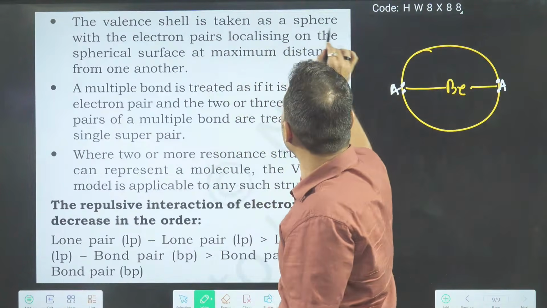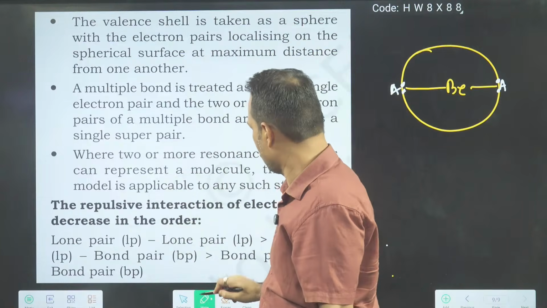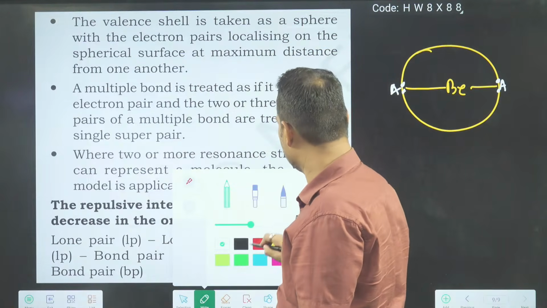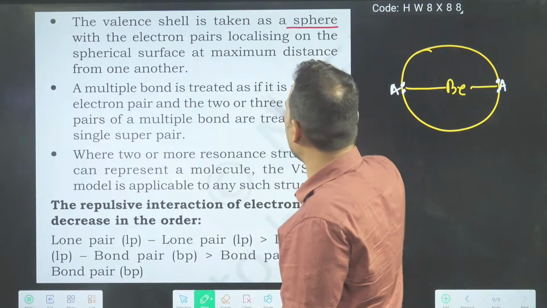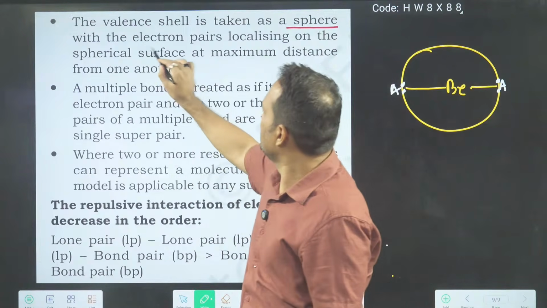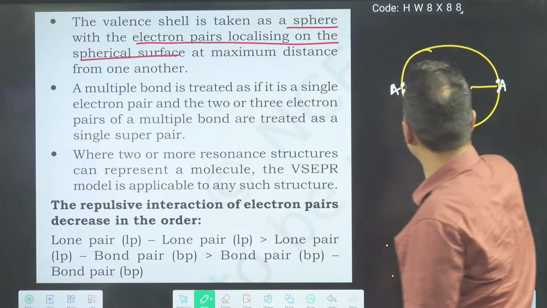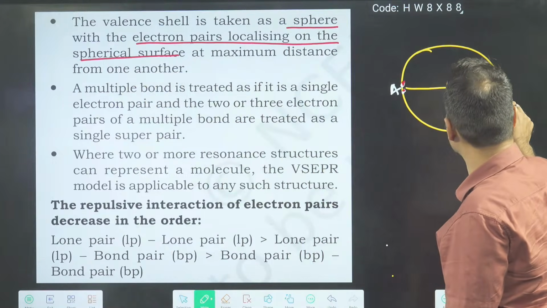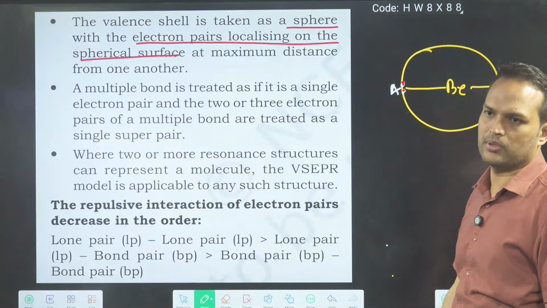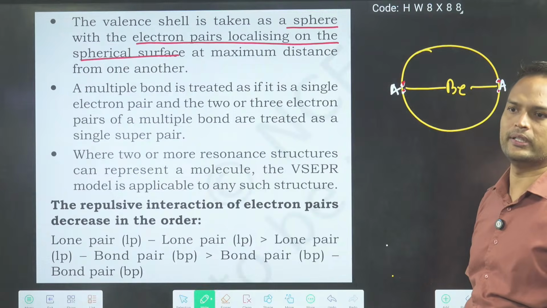The valence shell is taken as a sphere. So exactly this line they will ask, if they ask: with the electron pair localizing on the spherical surface as far as possible. That's it. This is the 4th point.